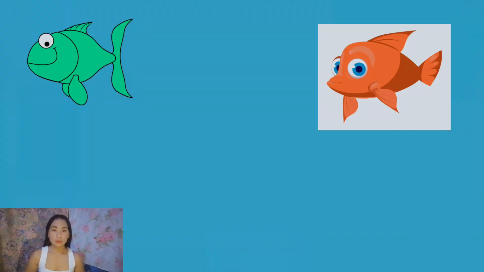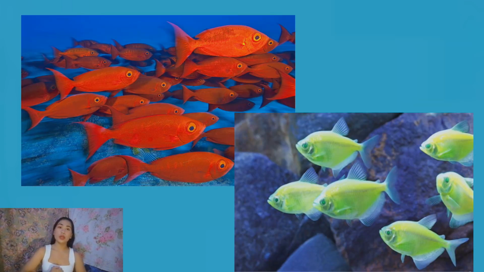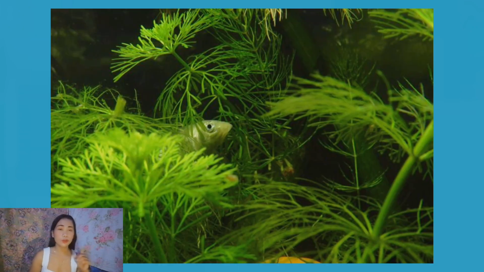Now, I have an example of natural selection, the fishes. We have the red fish and green fish. If the predators come, the green fish can hide in the coral or the plants in the sea, while the red fish is easy to see and the predators will eat it.